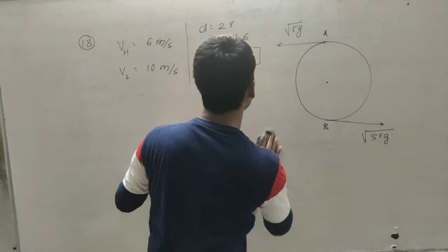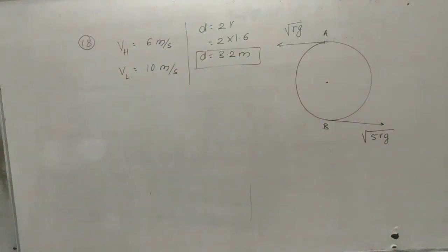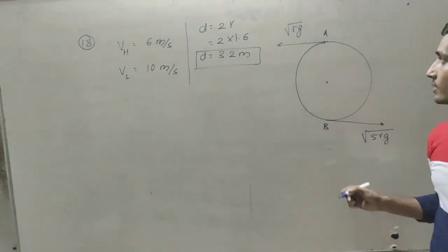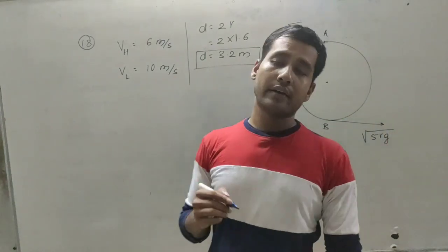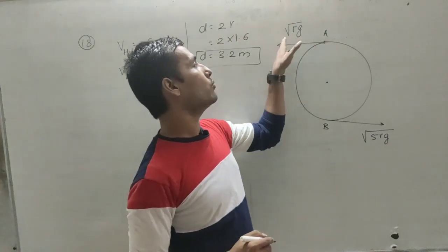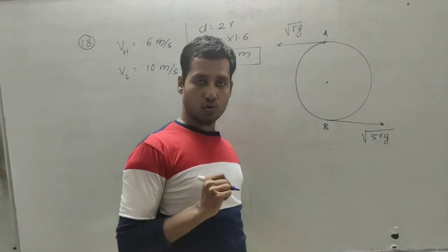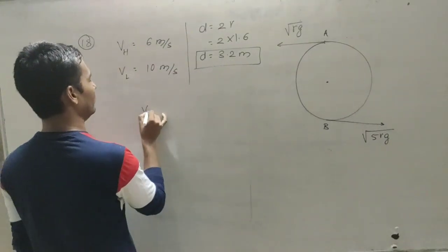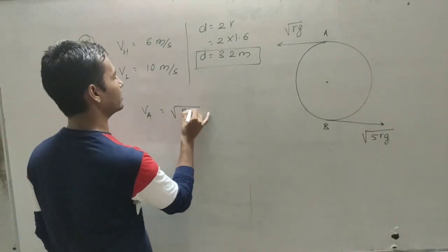Now in this problem, we have to find the minimum values for the top position and the bottom position. In case of vertical circular motion, we know that the minimum value of velocity at top position is root rg. So at top position, VA minimum is root rg.